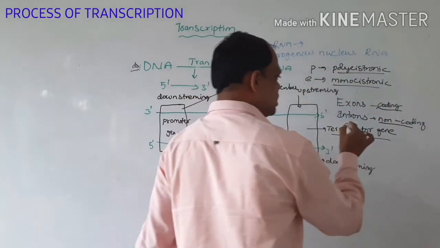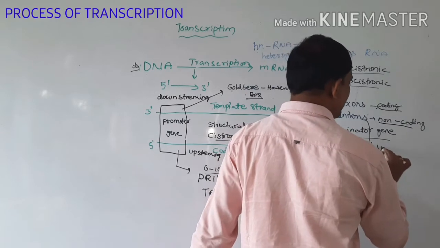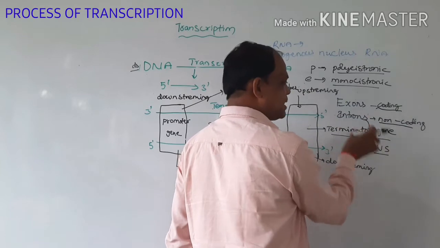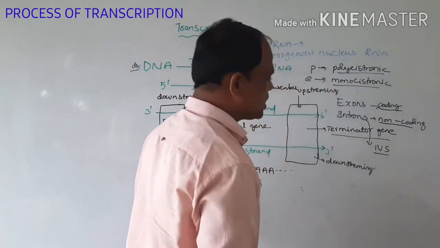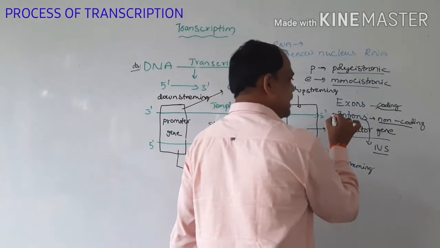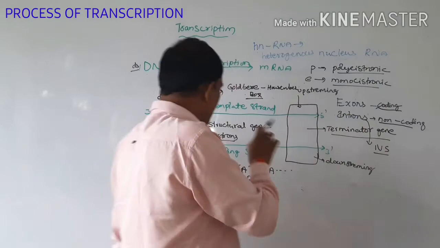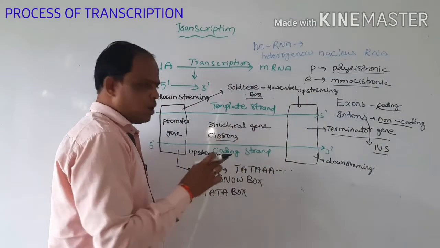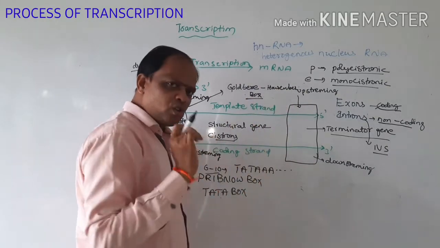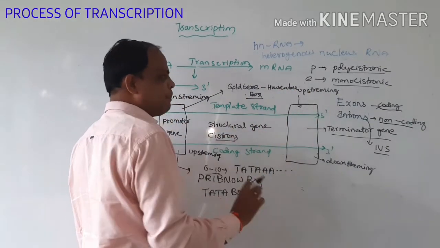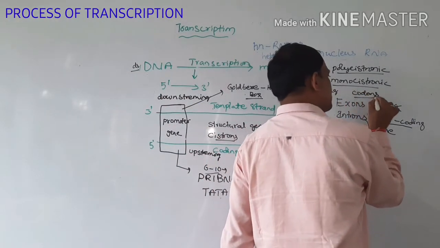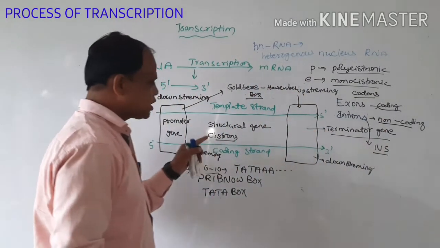The introns are also called IVS segments, intervening sequence segments. These introns interrupt the genetic information. The exons code for genetic information in the form of codons. Okay, so this is a transcription unit.